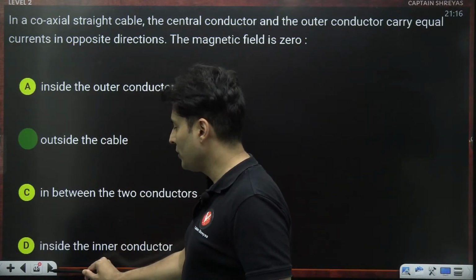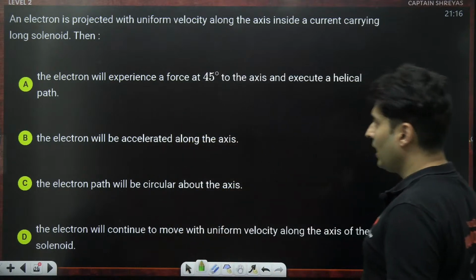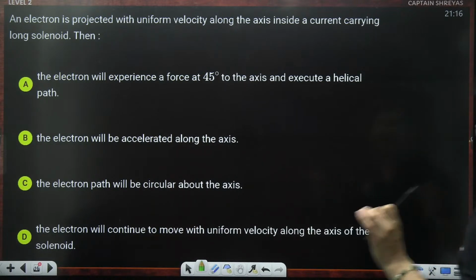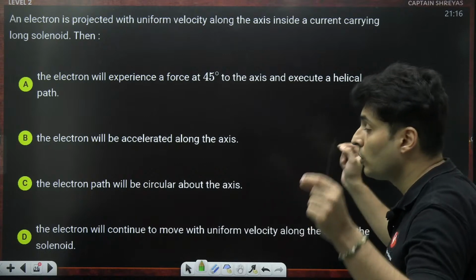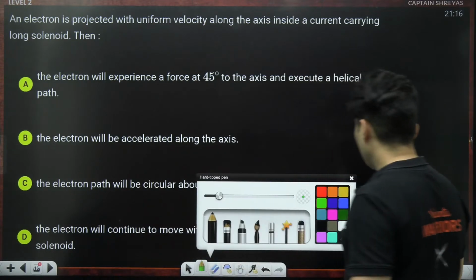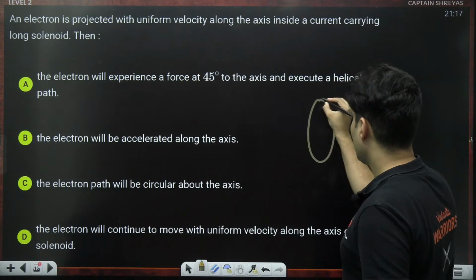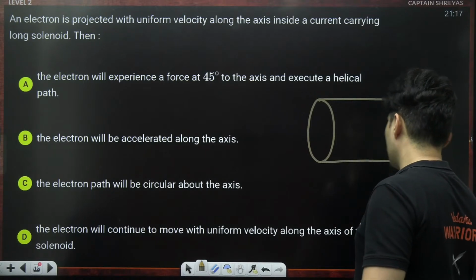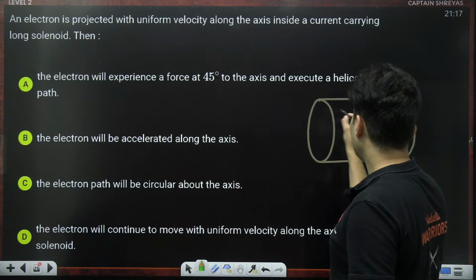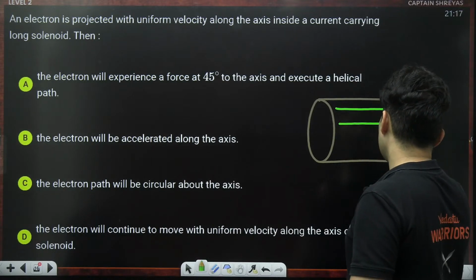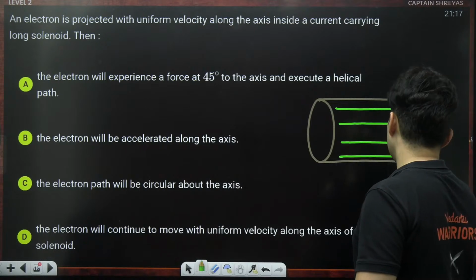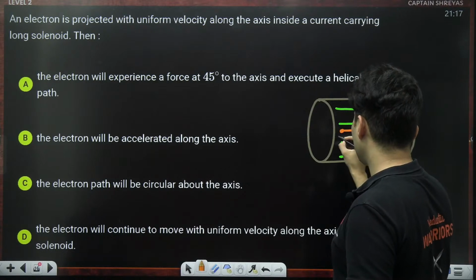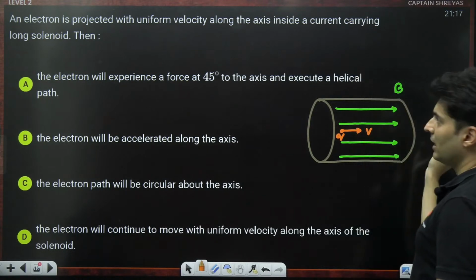Very nice question on your Ampere's law application. This question says an electron is thrown with some speed along the axis of a current carrying long solenoid. If you remember, for a solenoid, the magnetic field inside of it is basically along the length of the solenoid. That's how the magnetic field is.